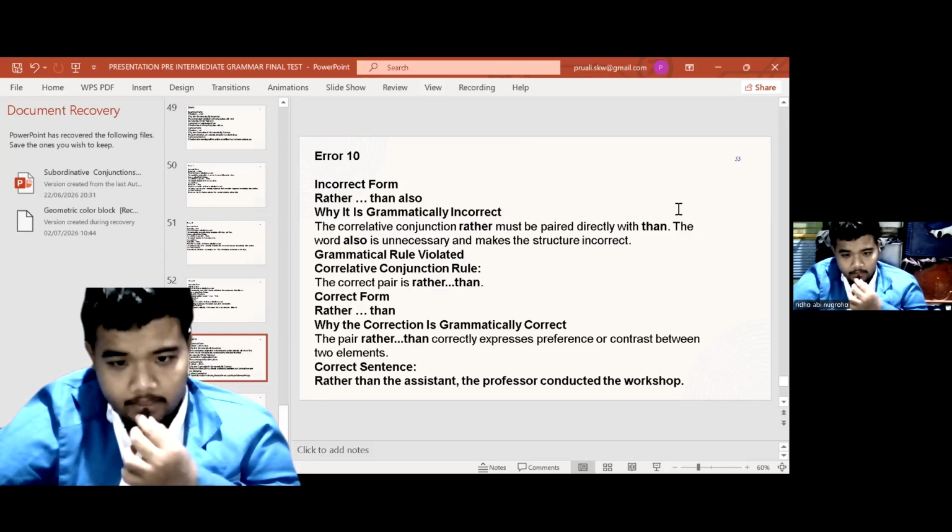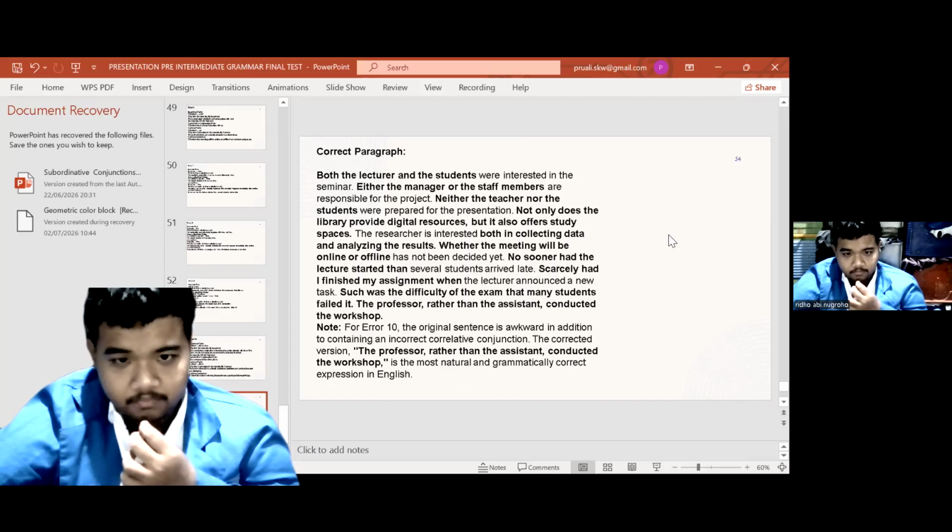Correct form: "rather than". Why is the correction grammatically correct? The pair "rather than" correctly expresses preference or contrast between two elements. Correct sentence: Rather than the assistant, the professor conducted the workshop.